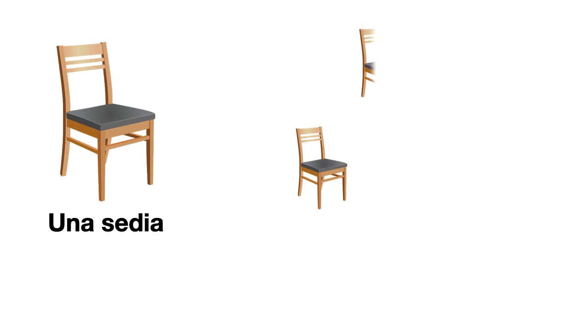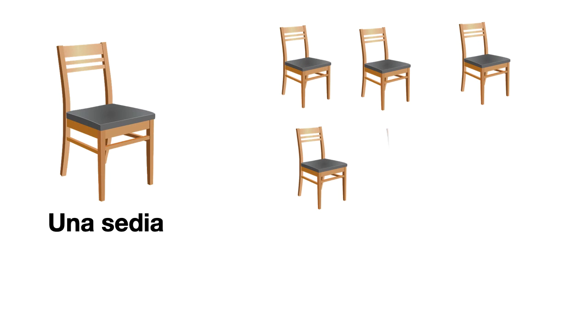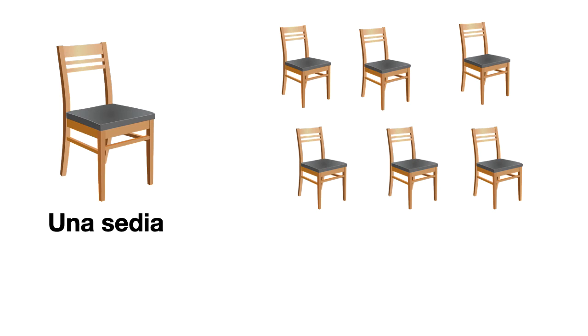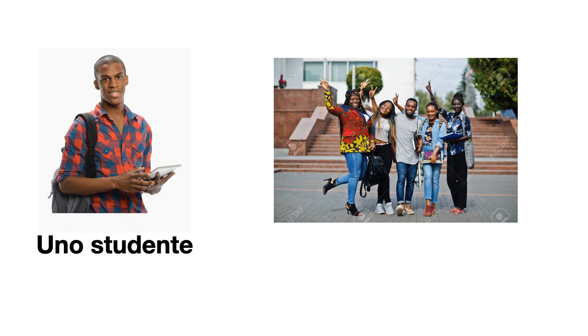E questo è una sedia. Contiamo adesso. 1, 2, 3, 4, 5, 6. 6 sedie. A goes to E. Cos'è questo? Uno studente, vero? E cos'è questo? Cosa sono questi? 1, 2, 3, 4, 5. 5 cose. Remember, Italian is sexist, right? So we have 4 studentesse here and uno studente. 4 female students and 1 male student. But because of that single male student, this becomes a masculine group. So 5 studenti, right? E goes to I.